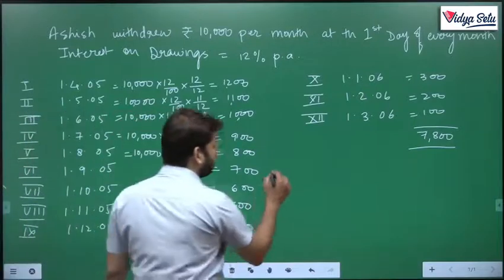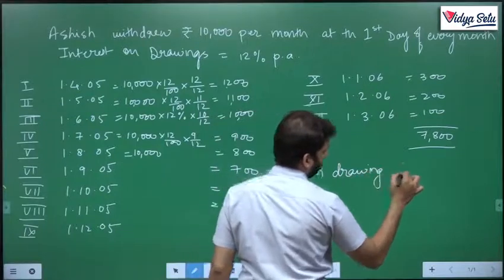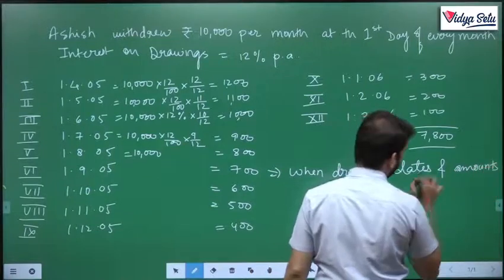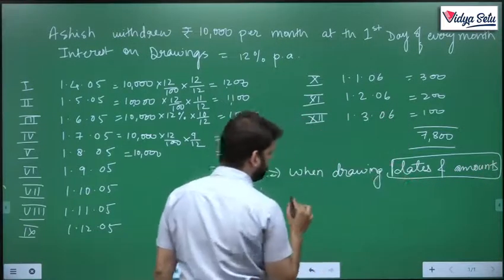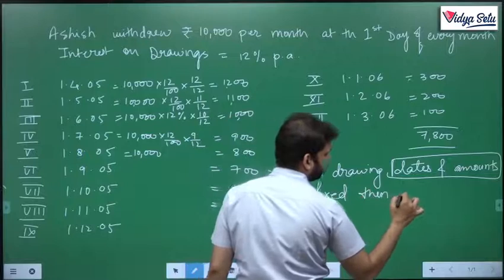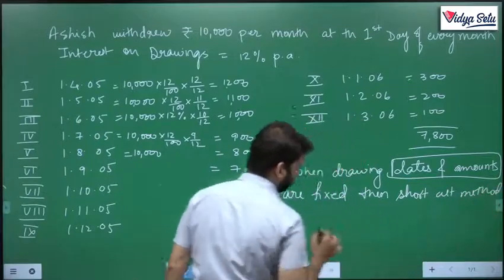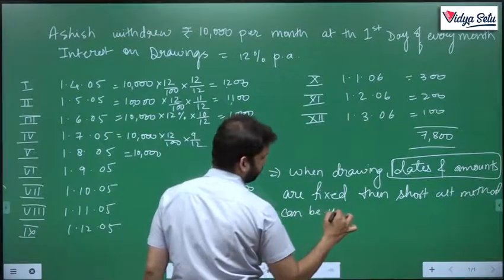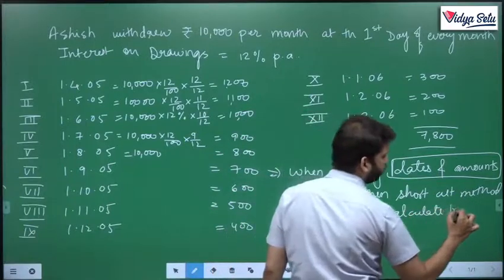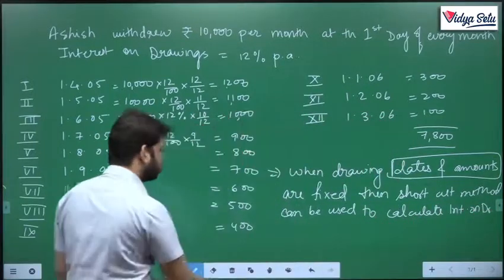So when drawing dates and amounts, both, are fixed, then the shortcut method can be used to calculate only interest on drawings. Interest on drawings.